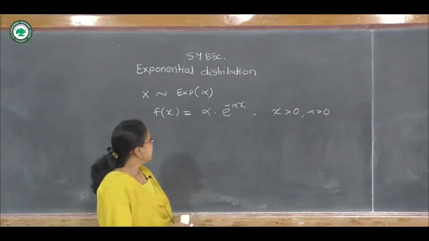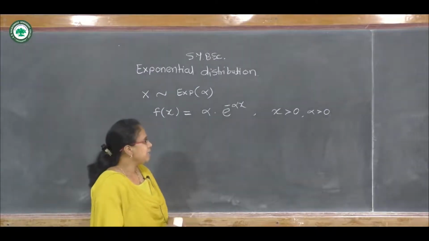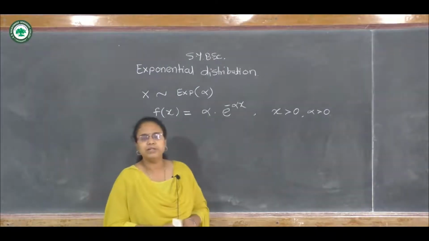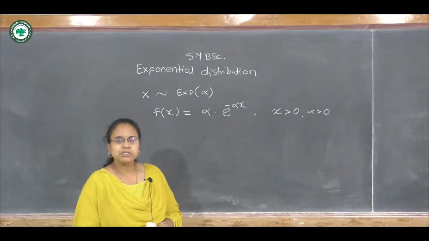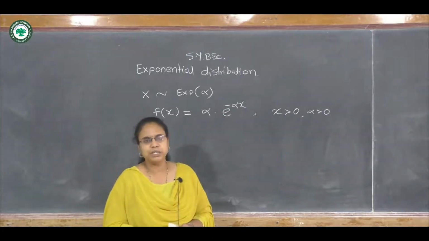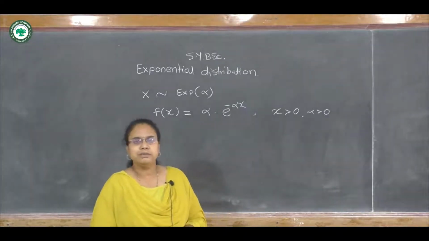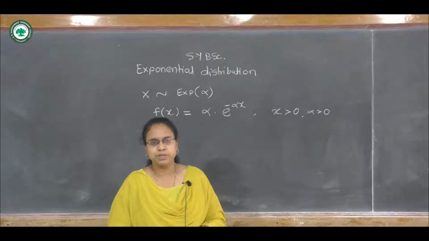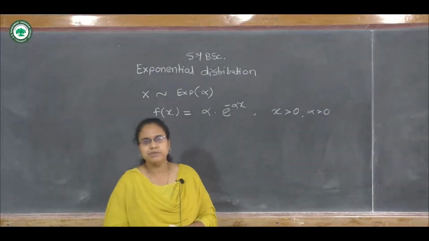We can also write this distribution with parameter 1 upon alpha, and its PDF will be 1 upon alpha times e raised to minus 1 upon alpha times x. So this is all about the PDF of the exponential distribution. We have learned how to calculate the mean and variance, and we calculated them in a previous video lecture.